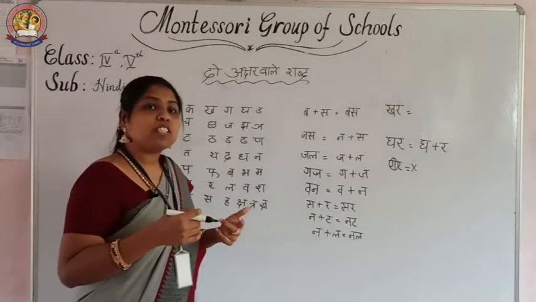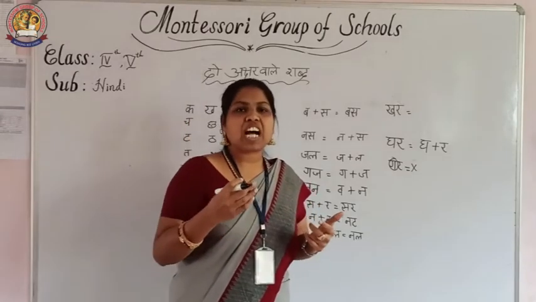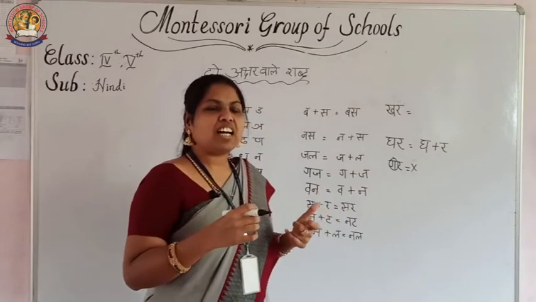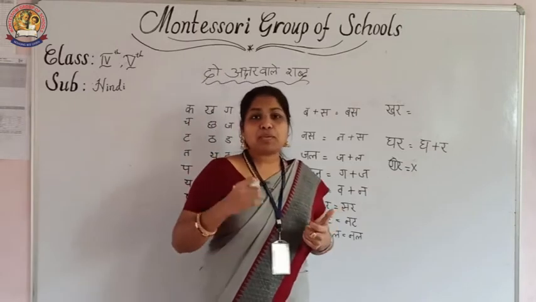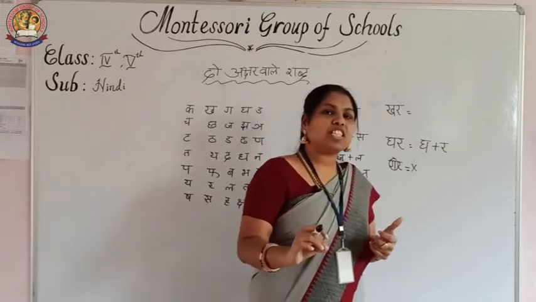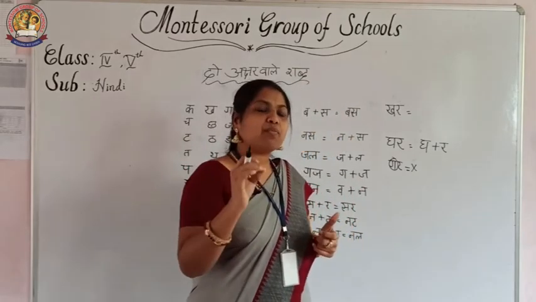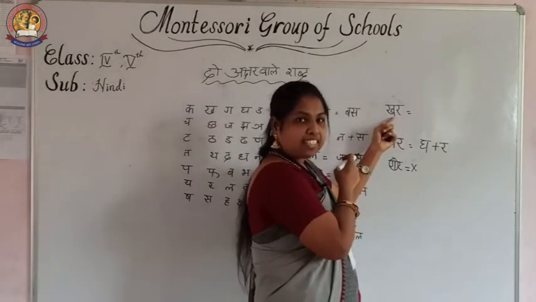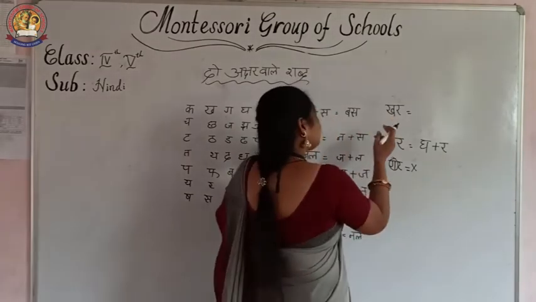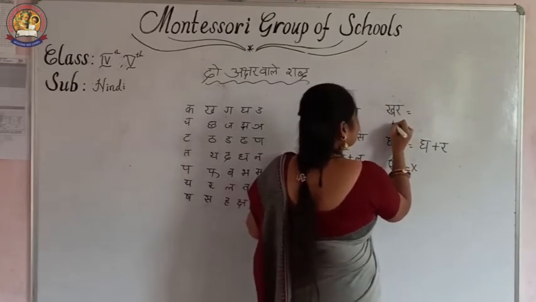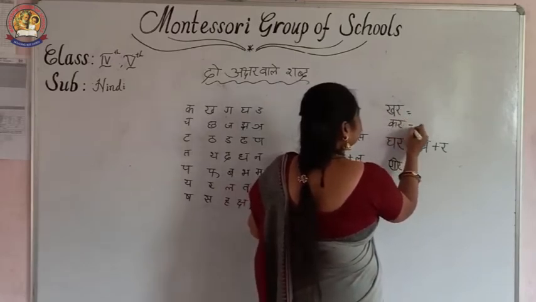Some particular pronunciation is there. While we are saying kha, then ga, gha, cha, cha. Pronunciation is important so many times. If you know the pronunciation, then only you are going to write properly. Otherwise, you are going to make a mistake. Instead of khar, I said... Khar means donkey. Then if I say to write khar, some children will write kar.